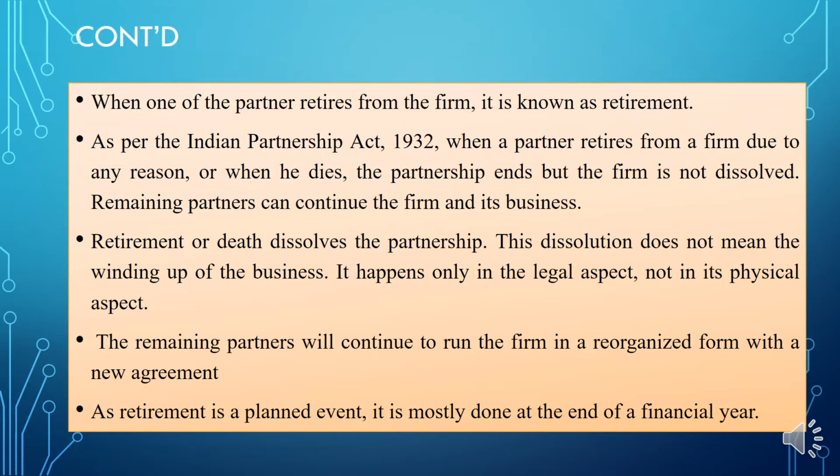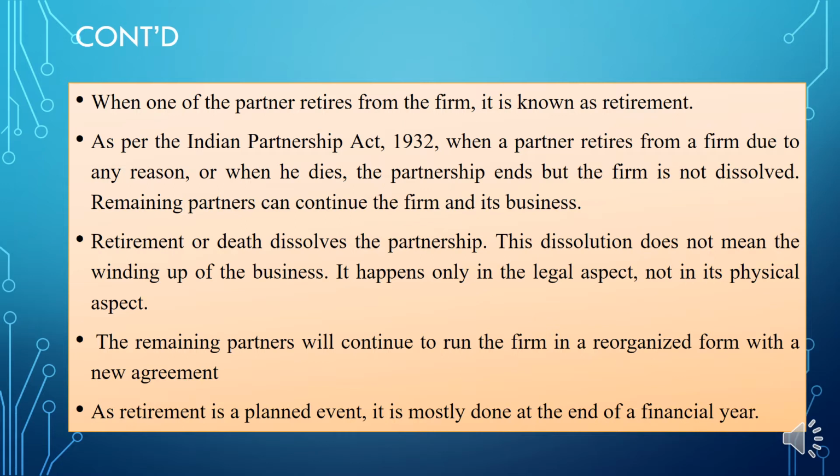As per the Indian Partnership Act 1932, when a partner retires from a firm due to any of his personal reasons, or if a partner dies, the partnership agreement ends, but the firm is not dissolved. The firm will go on, or the business will go on with the remaining partners.